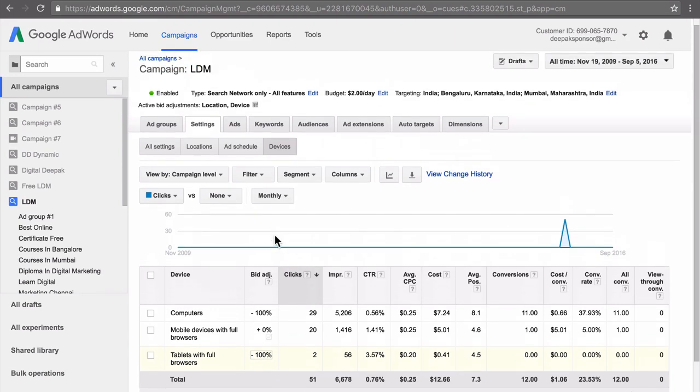In general, AdWords does not want you to go ahead and create computer only targeted ads and mobile only targeted ads. Earlier they used to have these targeting options, but now they have removed it and only bid adjustment is available. But still, I would recommend that when you are creating campaigns, create it separately for mobile and desktop. Conversions from mobile will be a little bit lesser, but the cost will also be lesser, so you can set the bids accordingly.